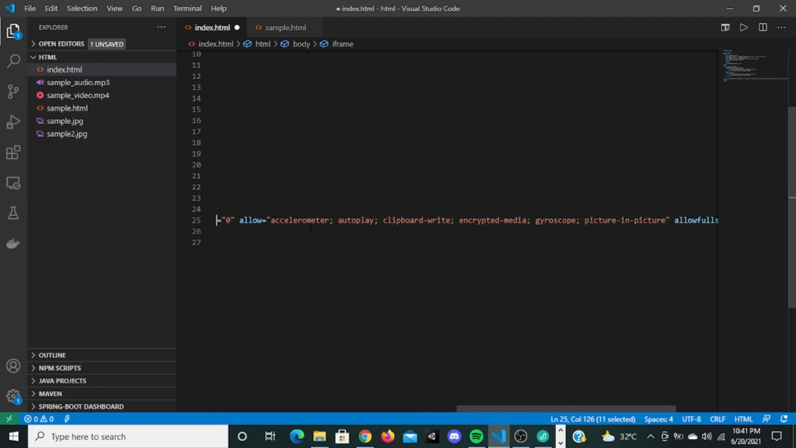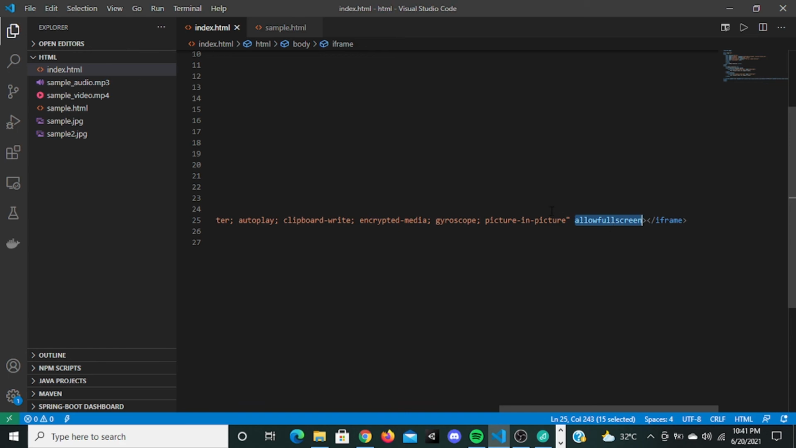So these are all the things that are allowed. The allowed controls: you can allow accelerometer, autoplay, encrypted media. These are all the things of YouTube that allow us to play, and picture in picture like that. And this is the last thing, allow full screen. You can go full screen.